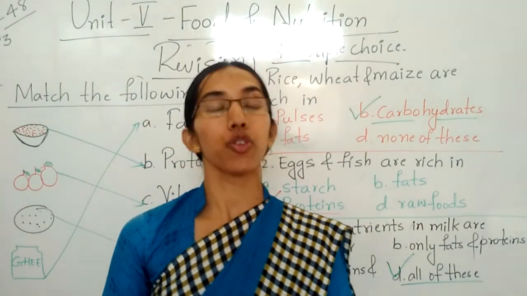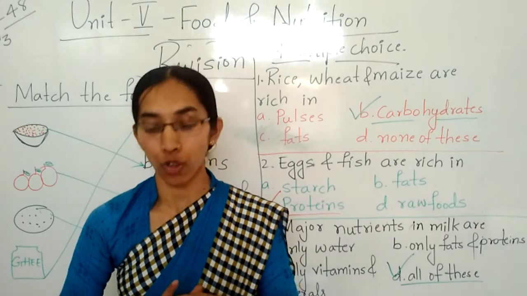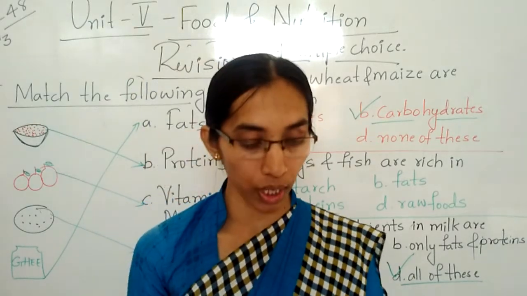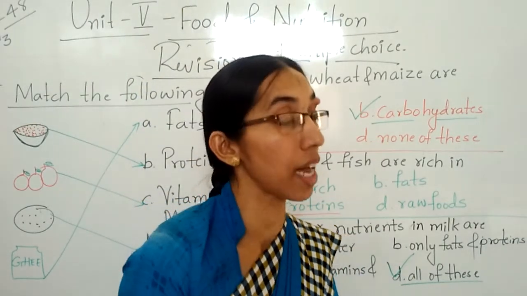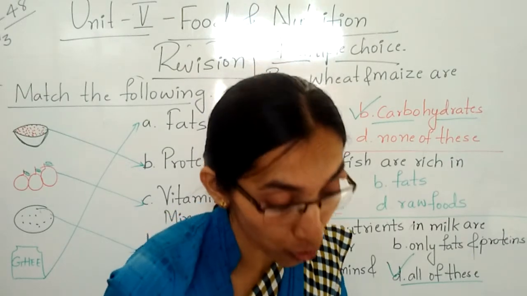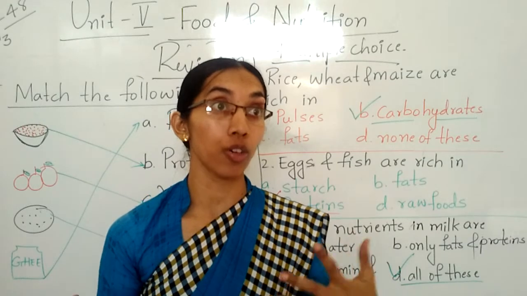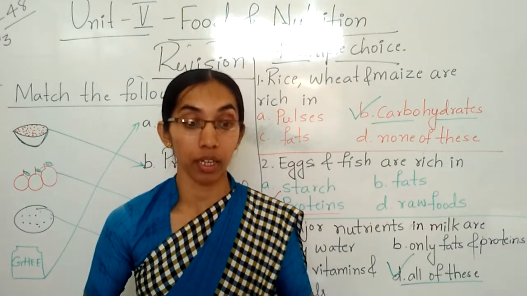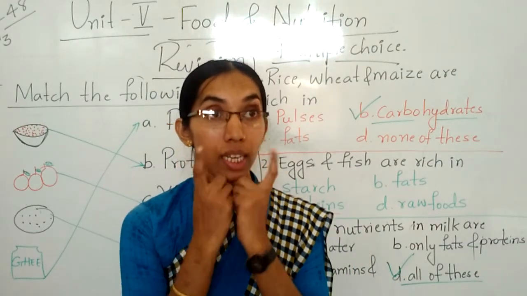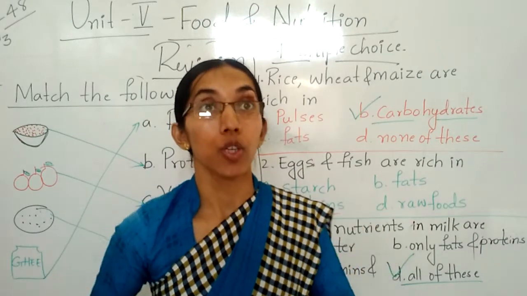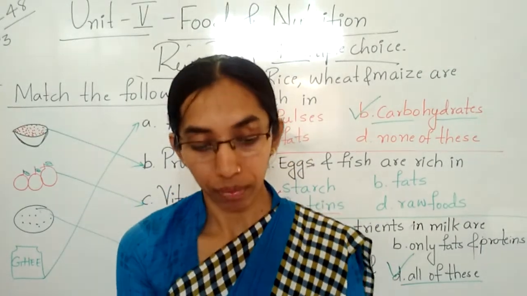Next one, we should not eat too many chocolates and sweets, because chocolates and sweets are rich in fats and sugar. If we eat too much chocolates and sweets, what will happen? First of all, your teeth will go. Next, you will become too fat.